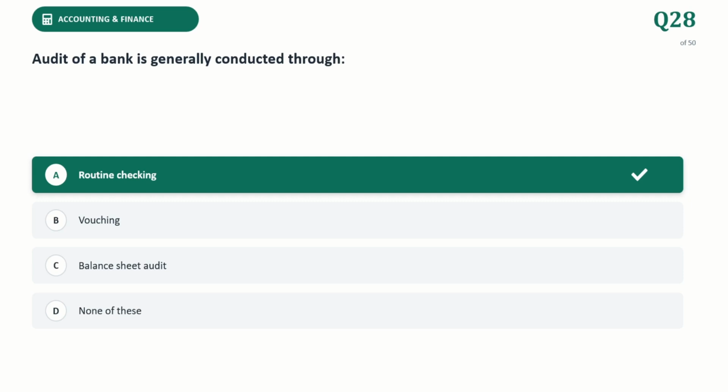Audit of a bank is generally conducted through, the correct answer is routine checking. A bank audit is fundamentally centered on a balance sheet audit. This approach prioritizes the complete verification of asset, liability, provision, and reserve on the specific date, while examining related profit and loss account where necessary. Since bank stability depends directly on the existence and valuation of its liquid asset and liability, this method serves as a primary framework.